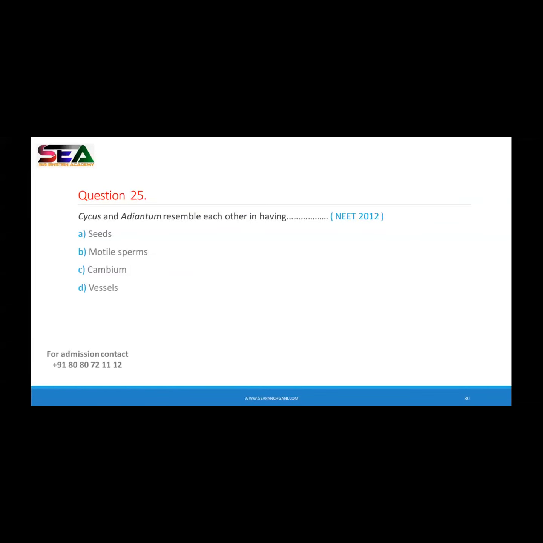And adiantum is a pteridophytic plant. So which is the common similarity between pteridophyte and gymnosperm? Do they have seeds, motile sperms, cambium, and vessel?